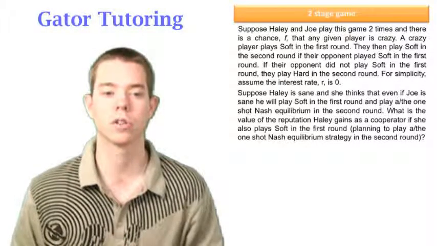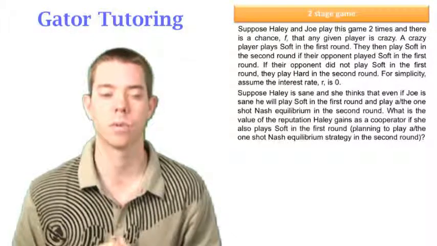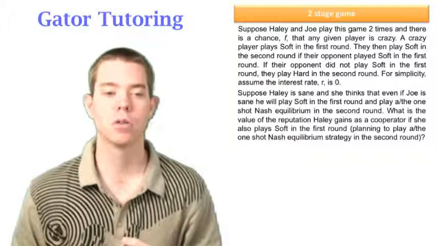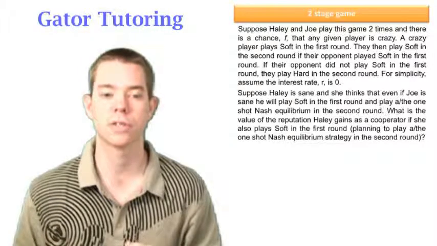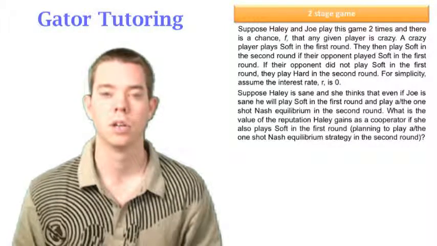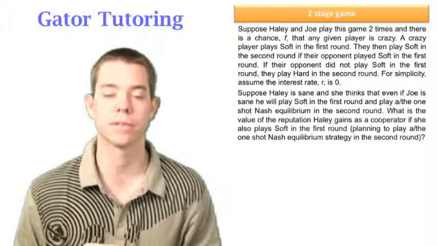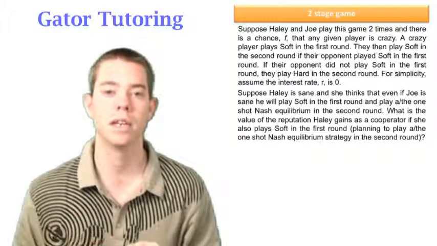It's a little hard to organize your thoughts here, but you have to be real careful in defining that right. It says that the interest rate is 0 for simplicity, so we won't really have to worry about that. It says, suppose Haley is sane, and she thinks that even if Joe is sane, he will play soft in the first round, and then he'll play the one-shot Nash equilibrium in the second round. So if Joe is sane, it's defining what Joe will do. A sane player will play soft, then medium.